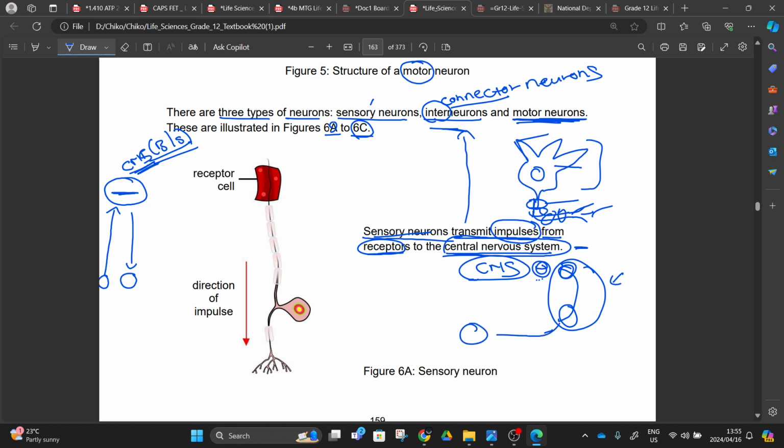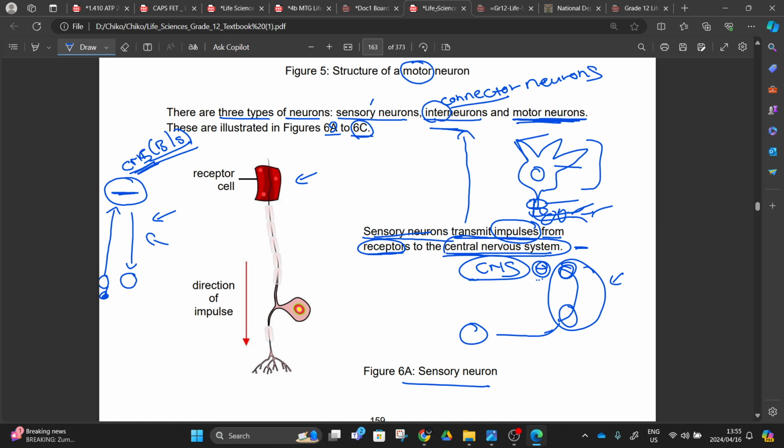So with our sensory neuron, we have our receptor. In this diagram it's upside down, because in our earlier diagram the effector is at the bottom and the brain is up there. Let's agree like that. But if we want to say the direction, we'll start with a receptor. This will be our receptor.